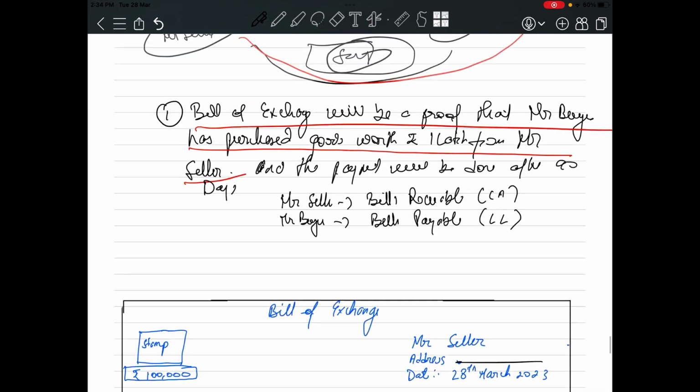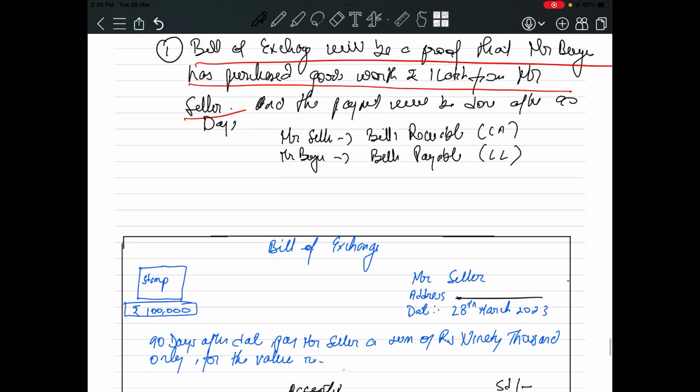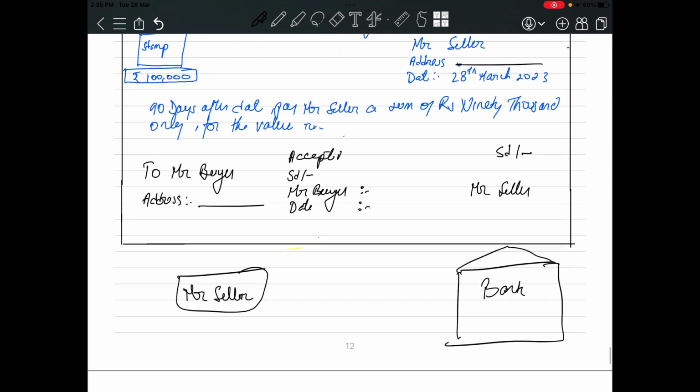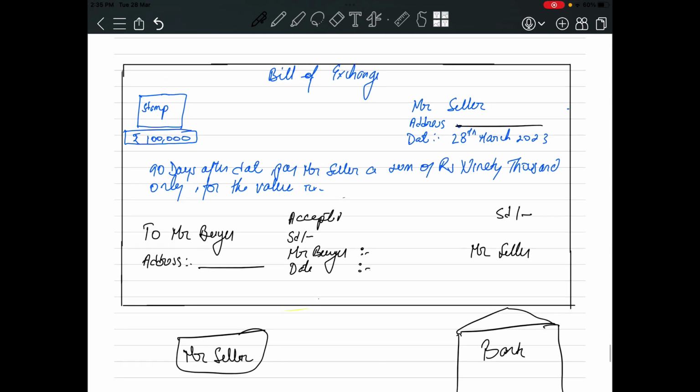See what will happen. Mr. Seller was, as I have told you, also in need of money, but he did not want to disappoint his customer, so he decided to do the credit sale. Now Mr. Seller is also in the need of money. Now what will happen? Okay, this is already signed. Mr. Buyer had accepted this bill of exchange. He had signed, Mr. Buyer, and he will mention the date.